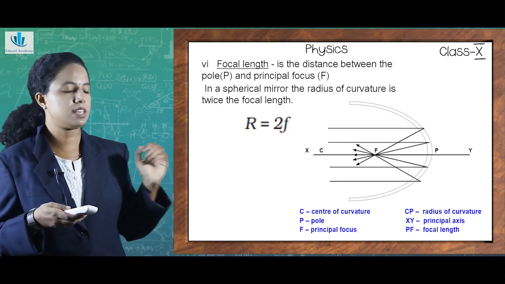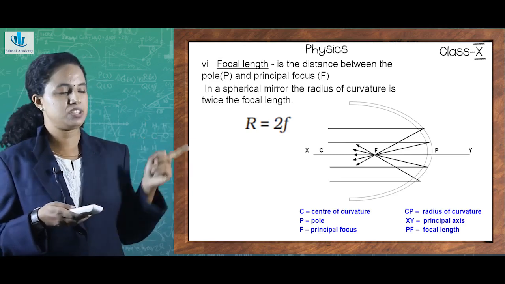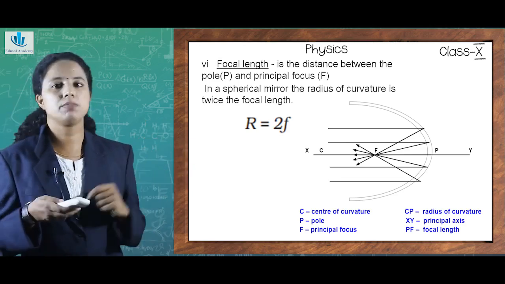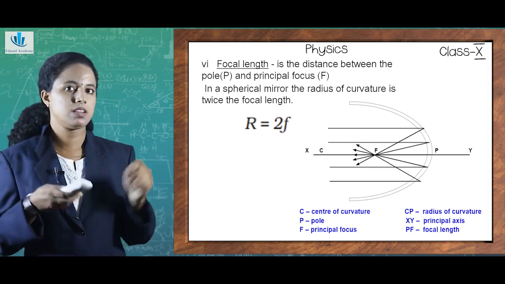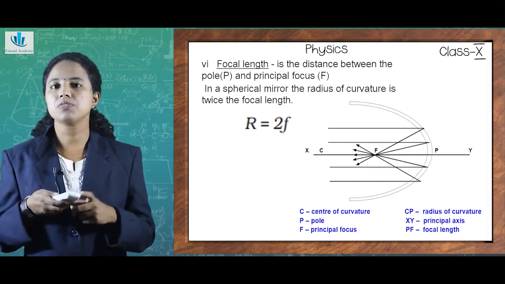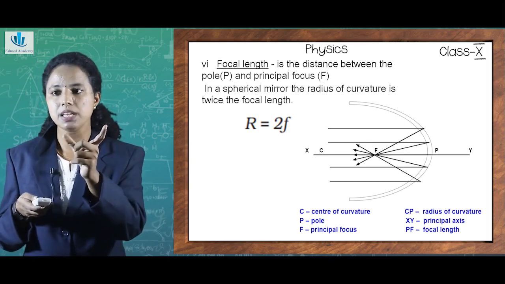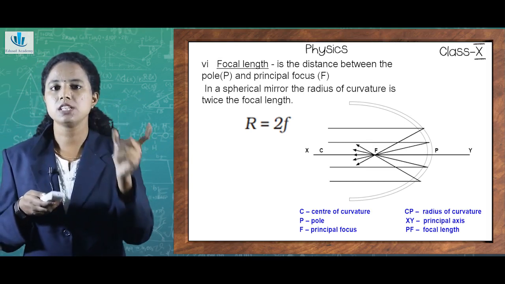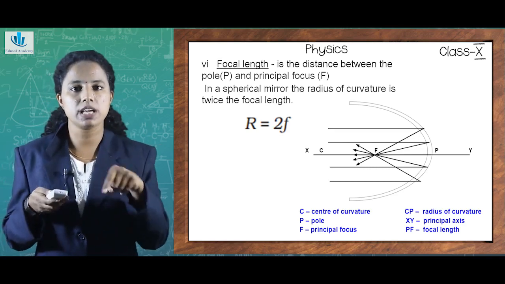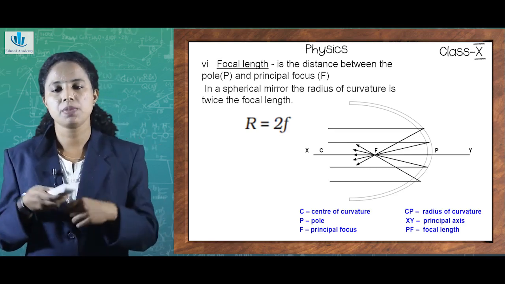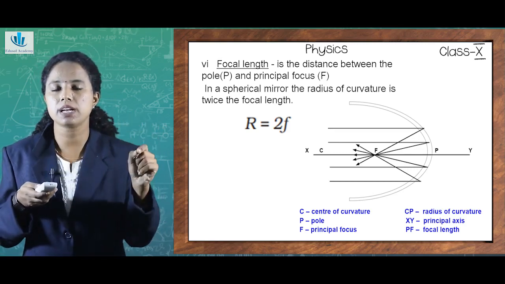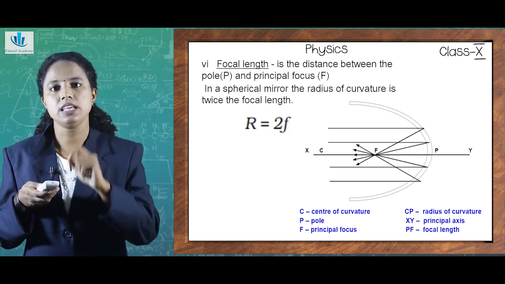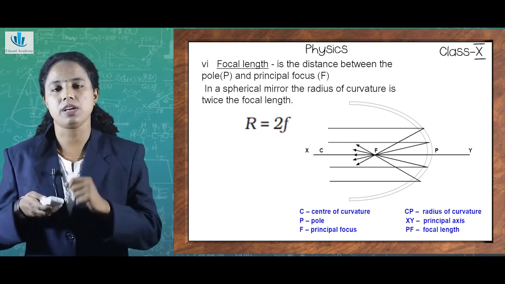Here the center of curvature is depicted by C, the pole is being depicted by capital P, the principal focus by capital F, and radius of curvature was the distance between the mirror and the radius of the sphere which it is forming a part. So it is CP, that is between the pole or center of mirror and the C, that is the center of curvature.